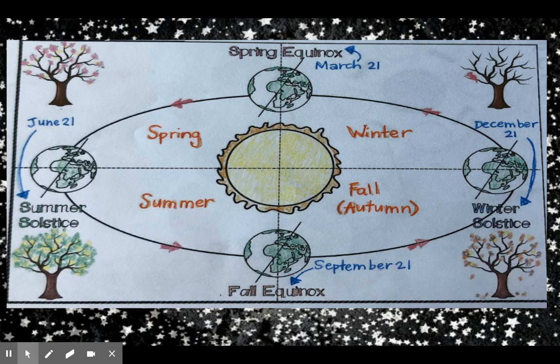Okie dokie. This was something that we drew in our notebooks recently. This is just a great example of how the seasons are affected by the amount of sunlight.